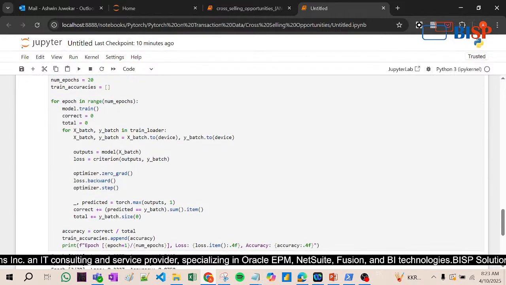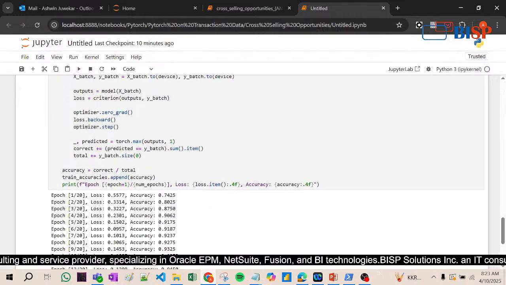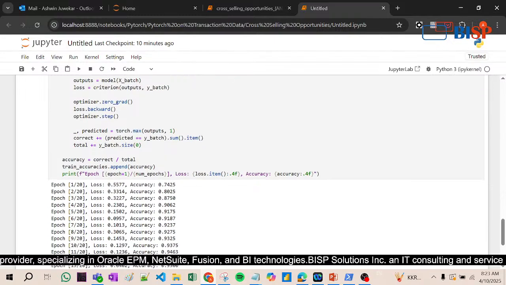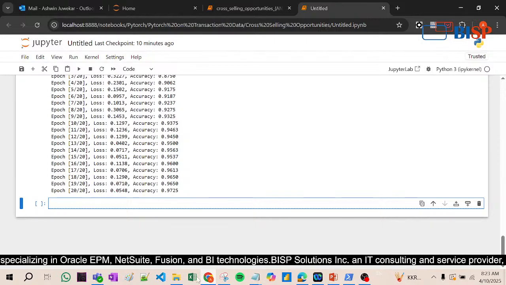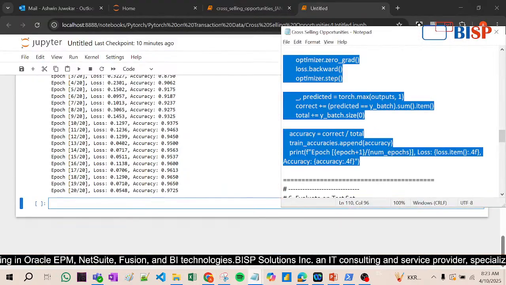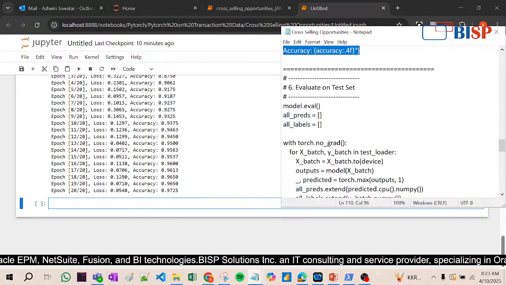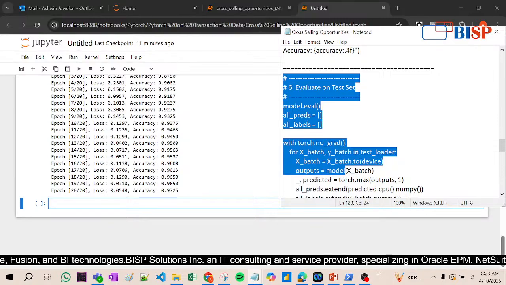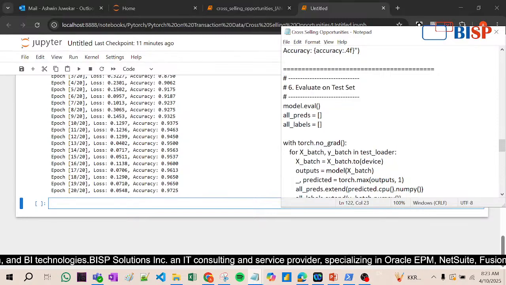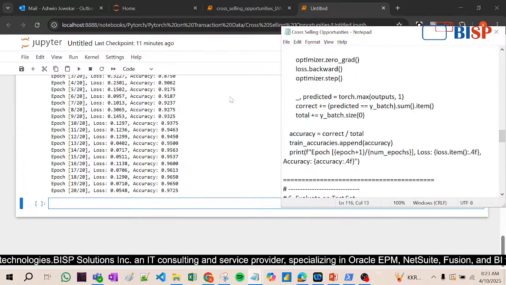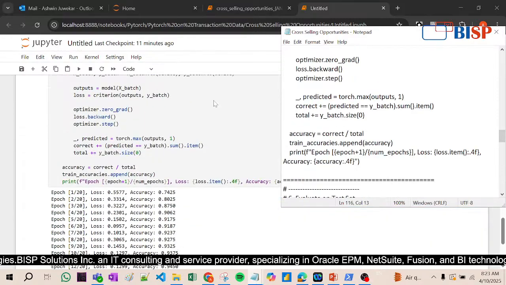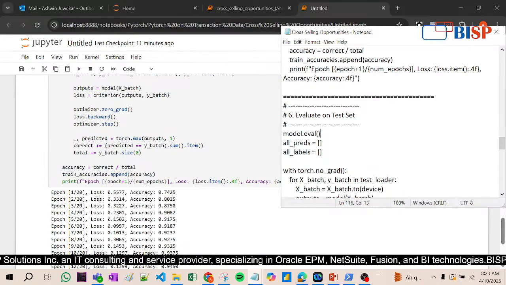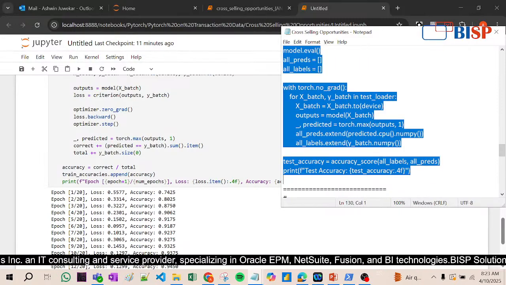Then the train accuracy, whatever the training accuracy is there, we append the accuracy. Okay, now evaluate on the test set.